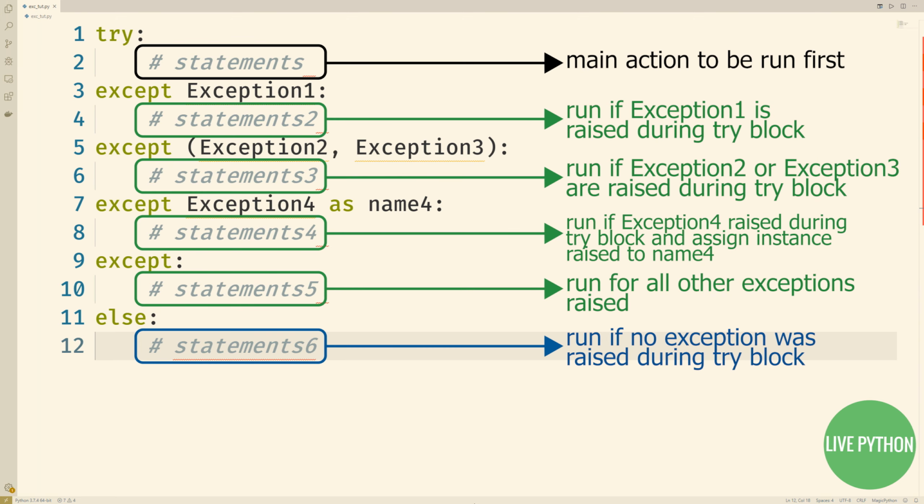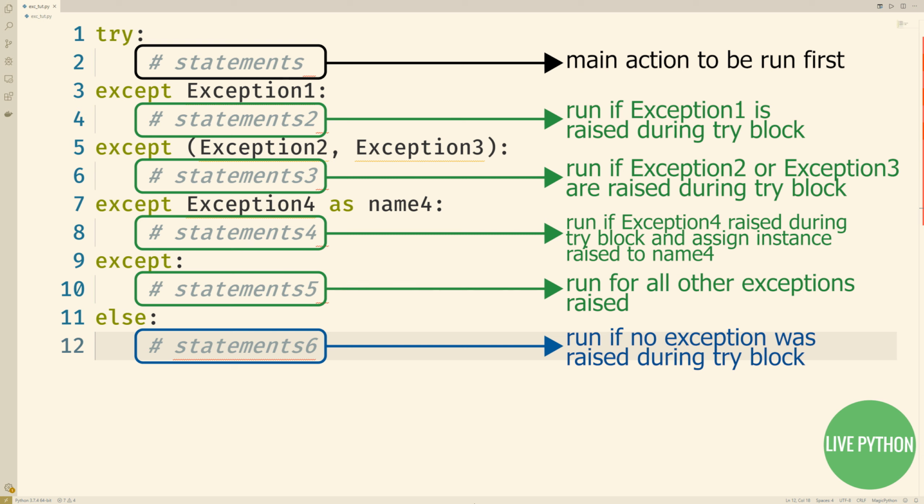How do try statements work? Well, when a try statement is entered, Python marks the current program context so it can return to it if an exception occurs. The statements nested under the try header are run first. What happens next depends on whether exceptions are raised while the try block statements are running and whether they match those that the try is watching out for.